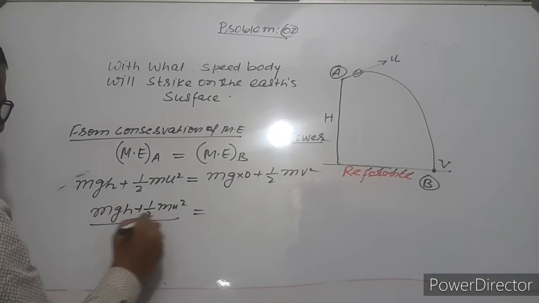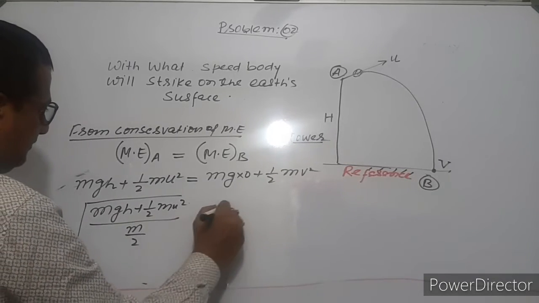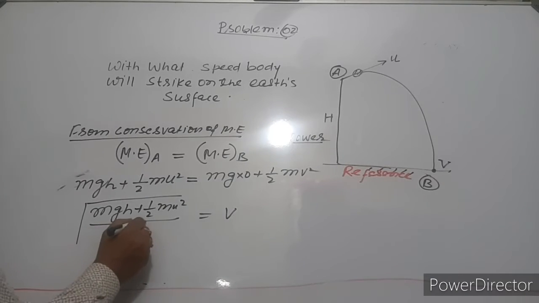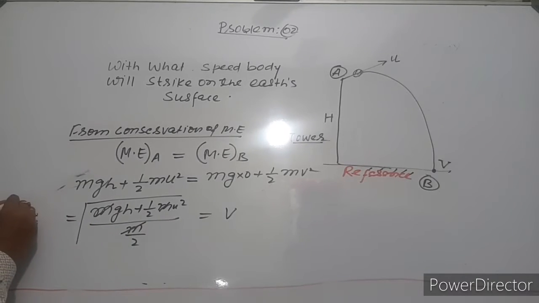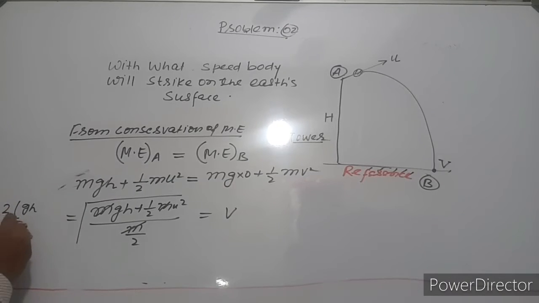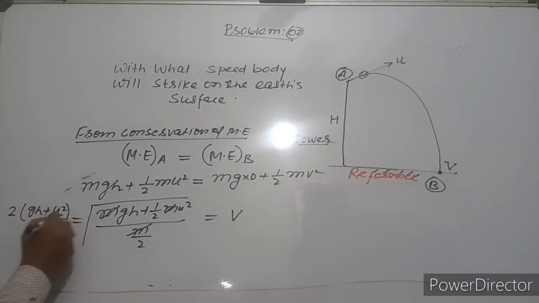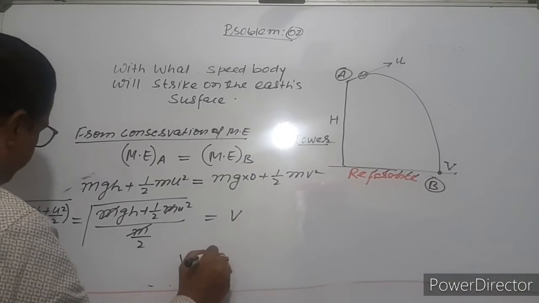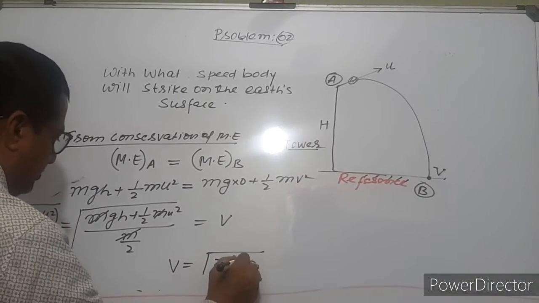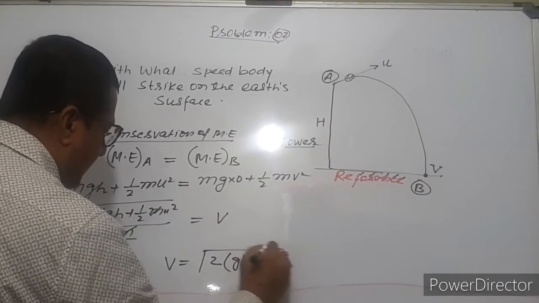This is 0, and half mv square. The m will be cancelled, so v will be equal to the square root of 2gh plus u square by 2. This is the value of v, the velocity.